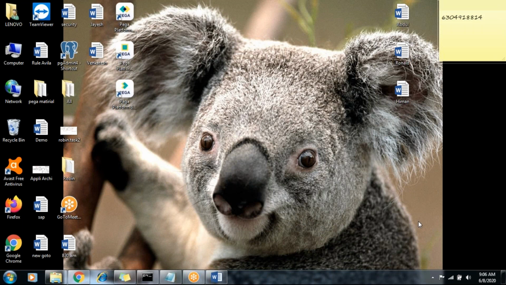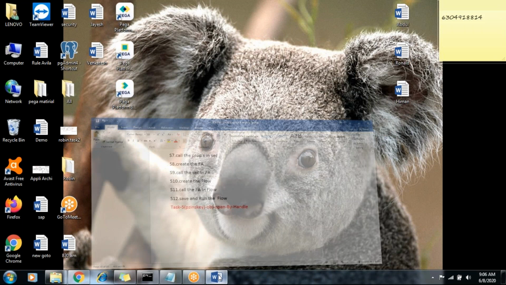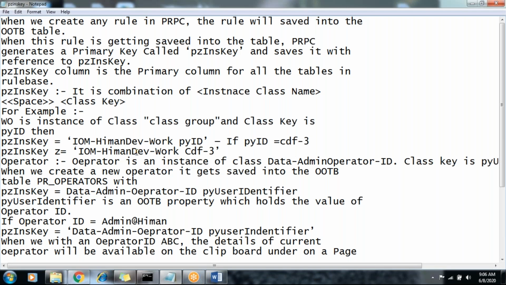Let's come back to what we discussed last class. Today's class is pzInsKey. So when the rule is getting saved into the table, PRPC generates the primary key called pzInsKey. Not only one rule, in Pega everything is a rule only. If we create any rule, then that rule will be saved into one table in the database. And PRPC generates that pzInsKey, in one out of the box table.